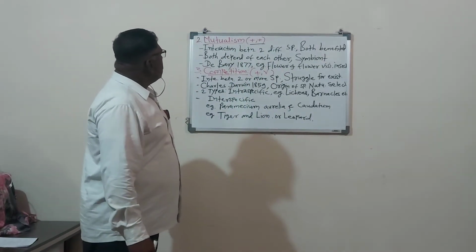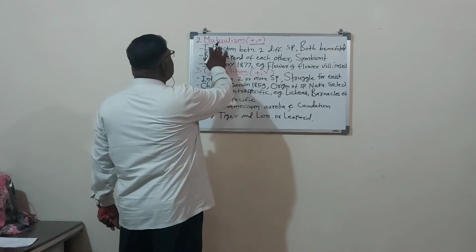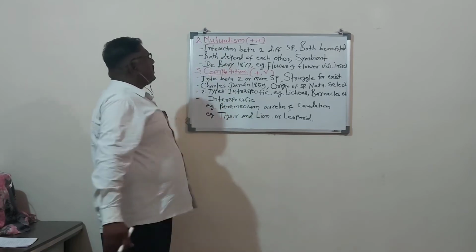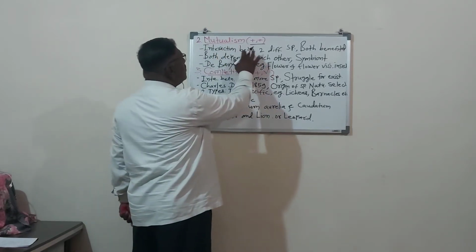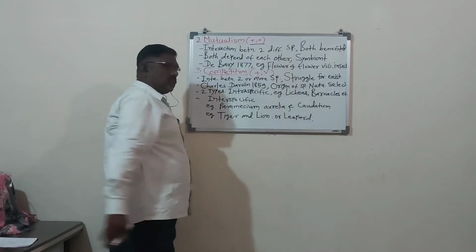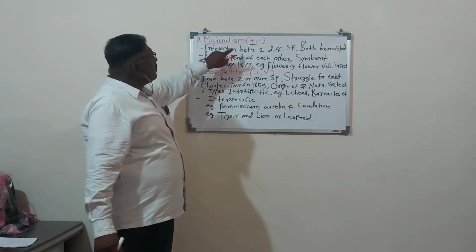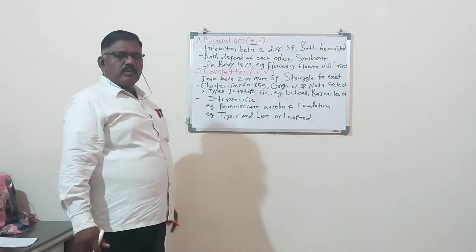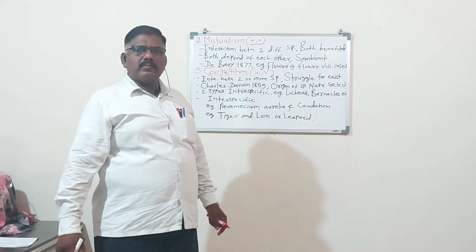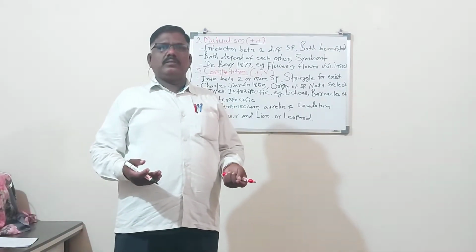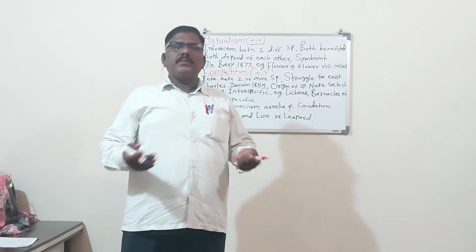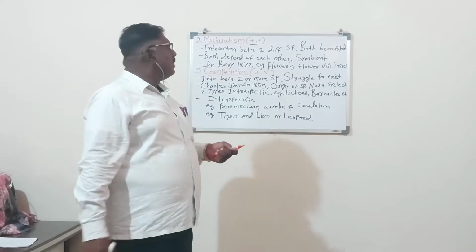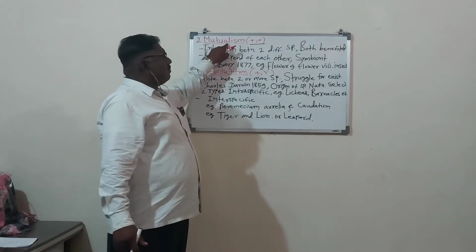This interaction, mutualism, is defined as the interaction between two different species. There is an interaction, dependence or association between two different species, two different living things, called mutualism.